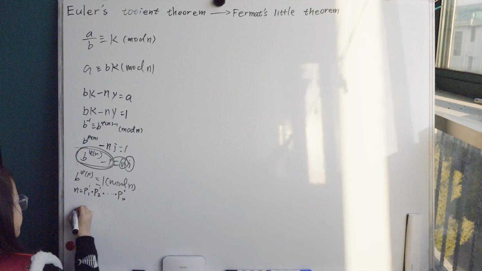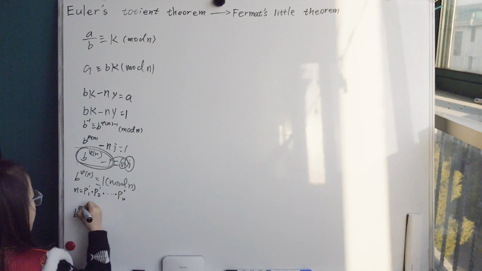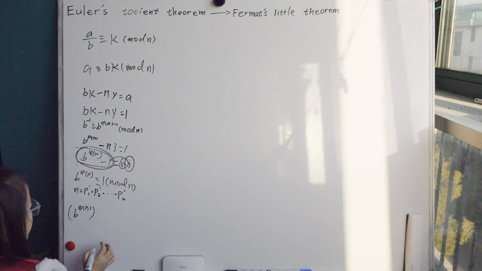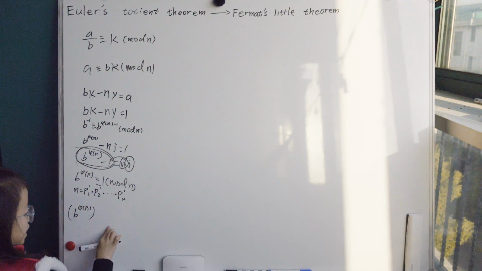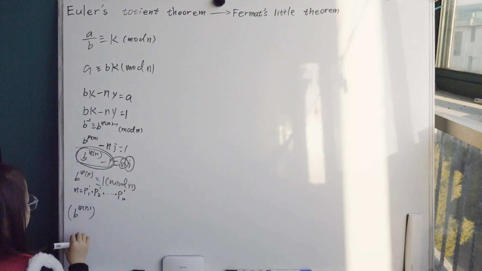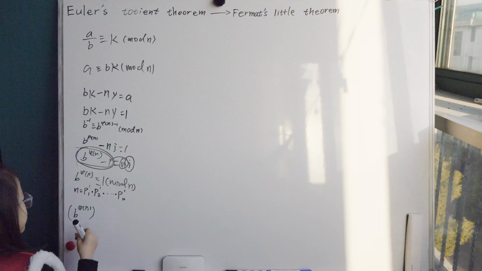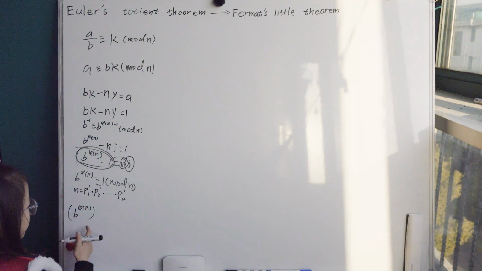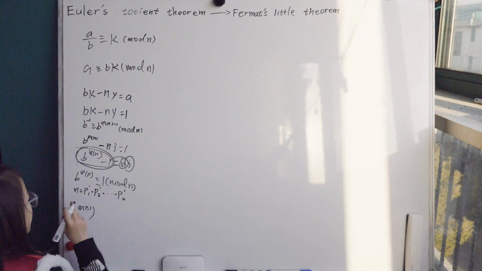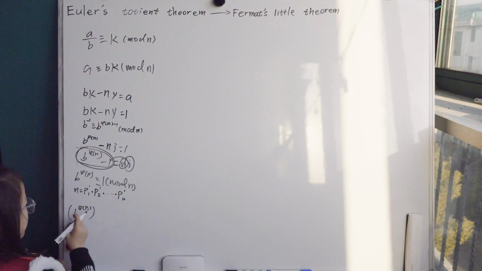So right here, that means b to the phi of p1 is congruent to 1 mod p1, because in the whole problem, first b and n need to be co-prime. So if b and n are co-prime, then of course b and every factor of n are co-prime.